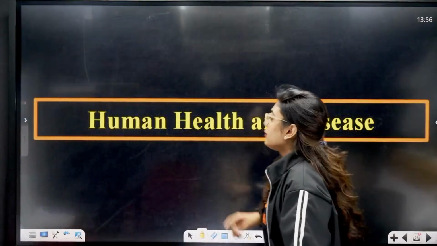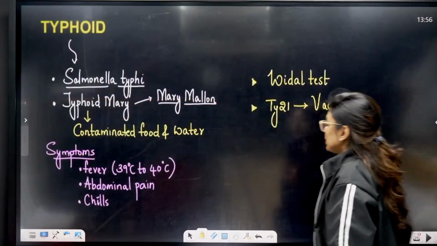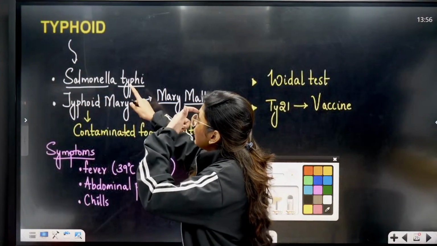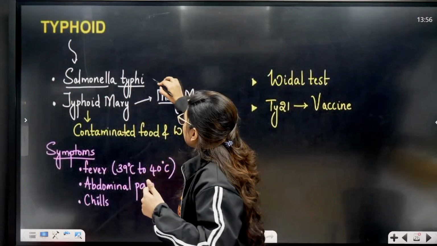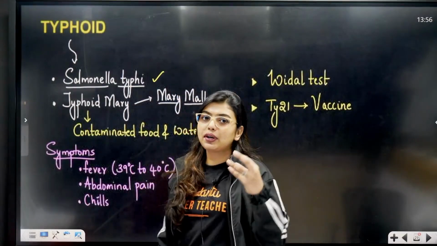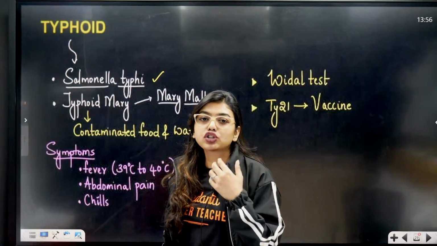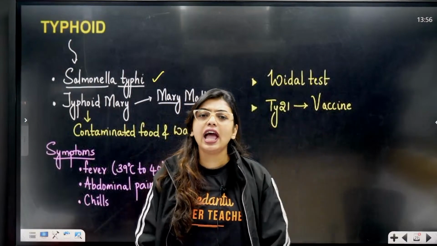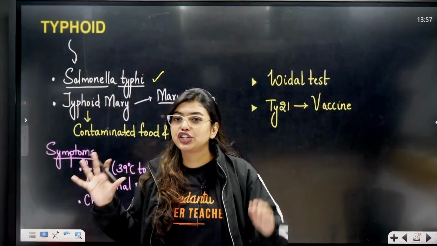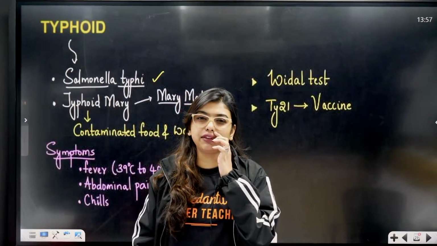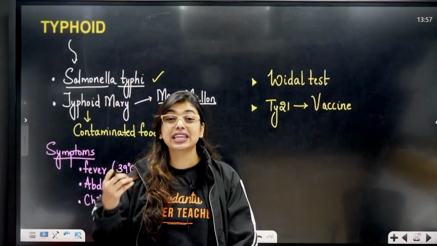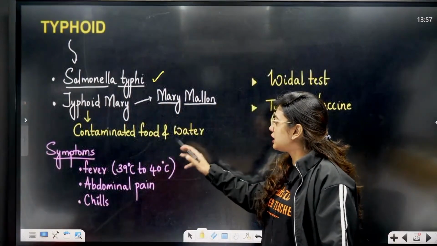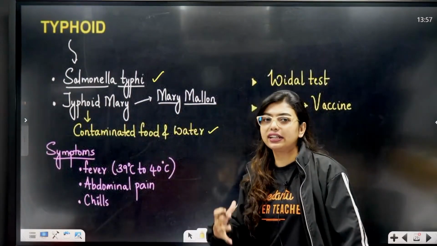Okay, fine. Now we will start with the first one, that is none other than your typhoid. The causative agent is going to be Salmonella typhi, and there was a person called Mary Mallon who was called Typhoid Mary. Why? Because she was a cook in many places, and every single place she went, she contaminated with typhoid. She was a carrier of the disease, and that is why we call her Typhoid Mary. She contaminated food and water. That is how you get typhoid usually.